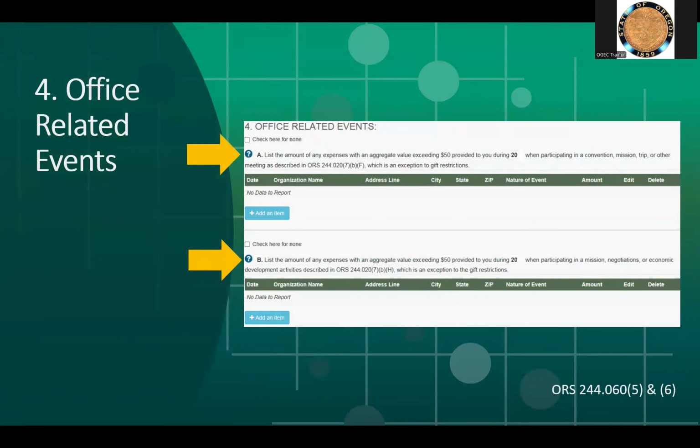Question 4. Office-related events are when an entity other than the public body you serve has paid for your travel, food, and lodging expenses for you to attend the event as a public official. The expenses would have been accepted under either the F or H gift restrictions. This covers expenses related to attending events where the entity paying for the expense is not the public body you